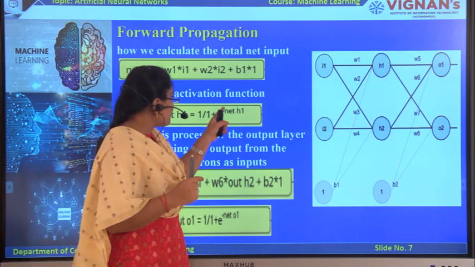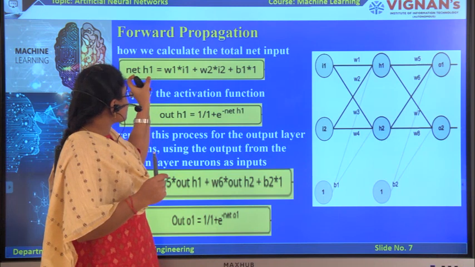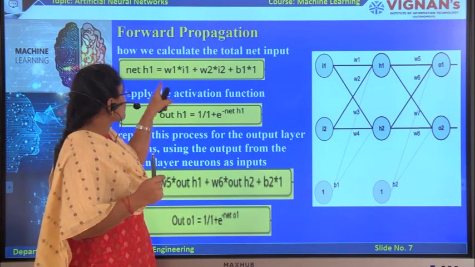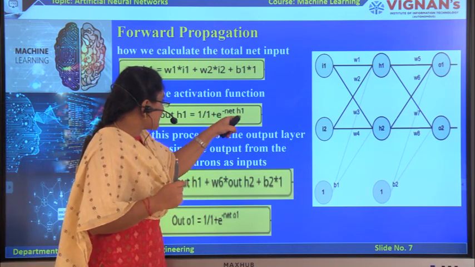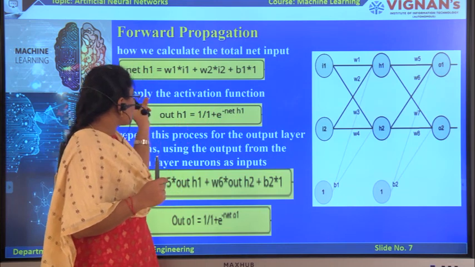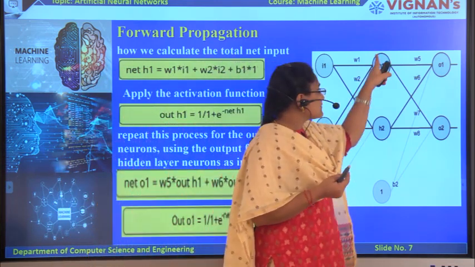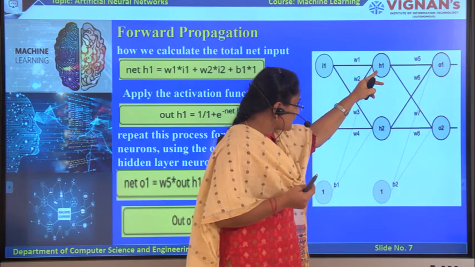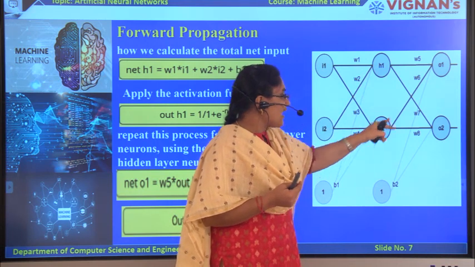Here we have computed the net input for H1, so I apply the activation function on this net H1 by substituting it in this formula. After applying the activation function, it produces the final output for this node. In this way we can compute for H1, and in this way we can also find H2.